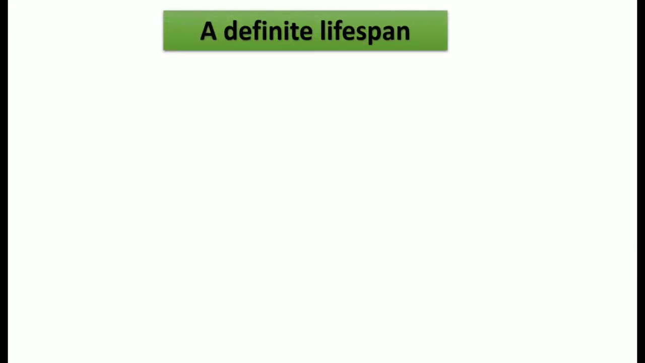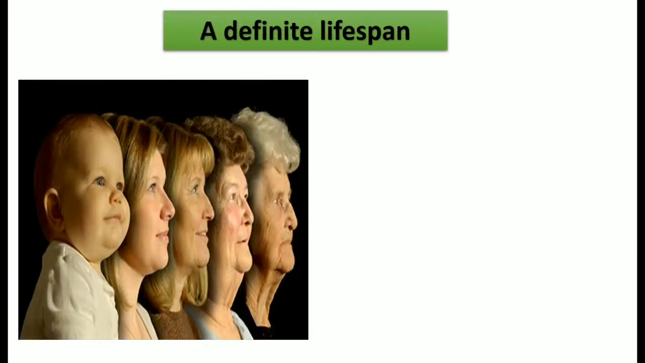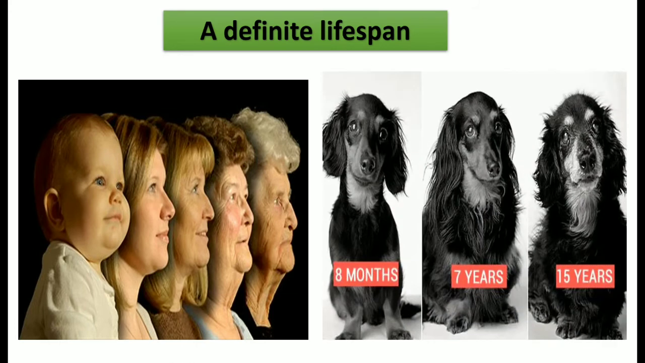Next important characteristic of living things is a definite lifespan. If you look at this picture, you will see that there's a small baby, and over a few years you see changes in their physical appearance, in their height, in the way they walk, they talk, their voice. So it keeps changing, and after a few years they tend to die. So all living things have a definite lifespan. They do not live like plants for n number of years, and they do not grow throughout their life. They grow till a particular age.